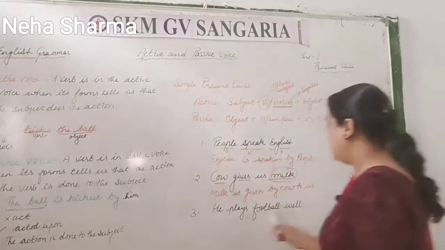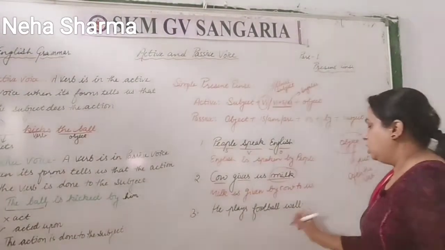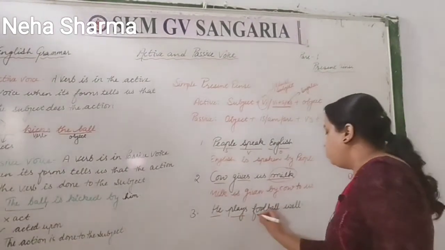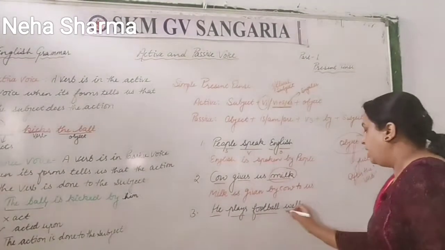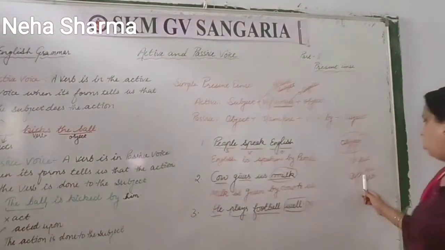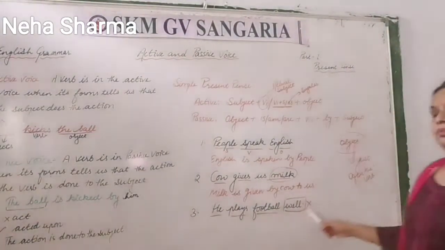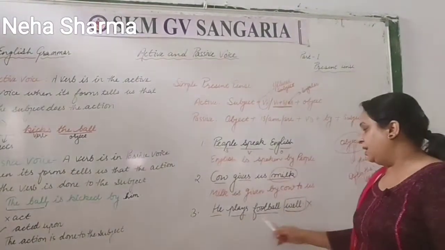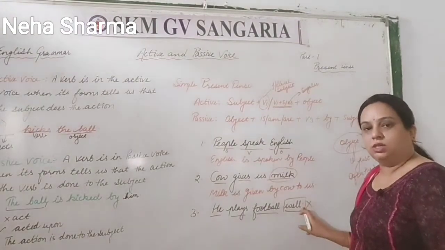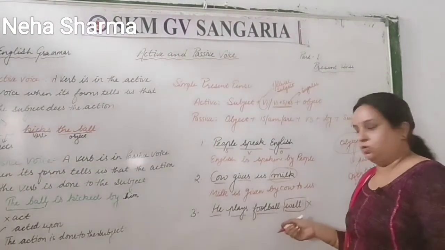Next is, he plays football well. Now here he is subject, plays is verb. Football is object, and well is not object. That's why I am telling you object will come just after the verb. So he plays football well. Well is not an object here. This is a complement only.